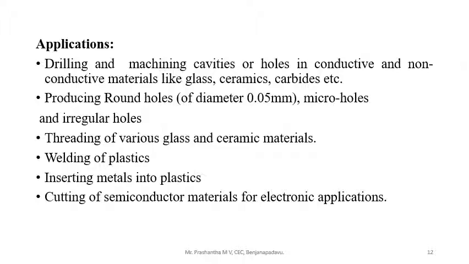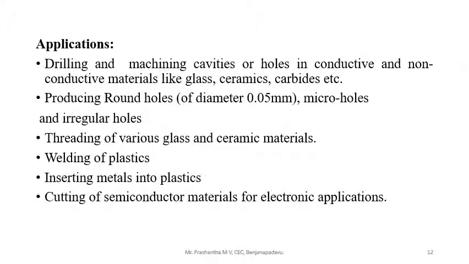Drilling and machining cavities or holes in conductive and non-conductive materials like glass, ceramics, carbides, etc., most preferably non-conductive materials. Producing round holes with a diameter of 0.05 millimeter, micro holes and irregular holes.